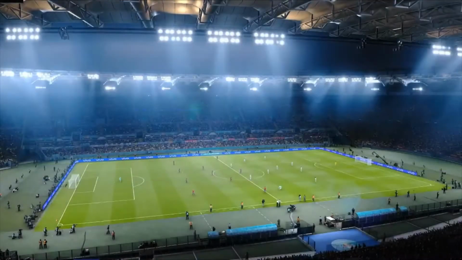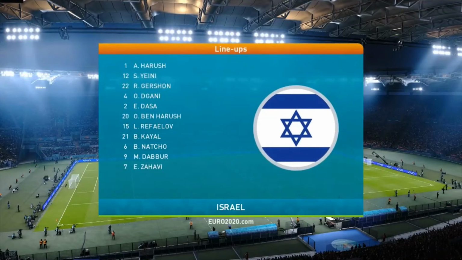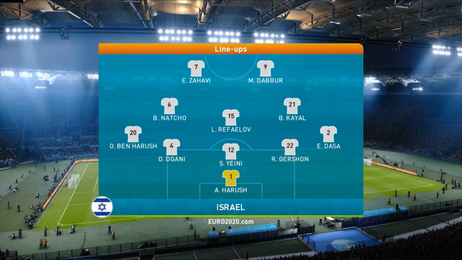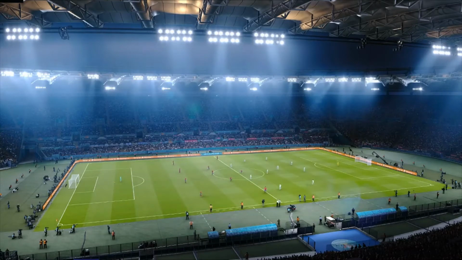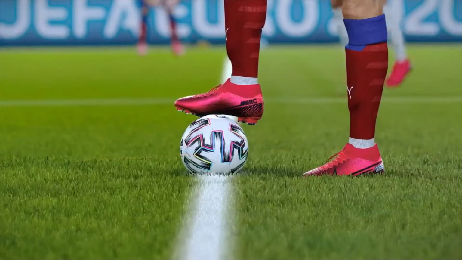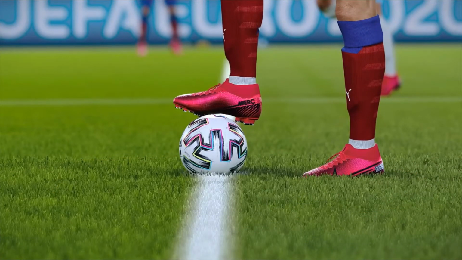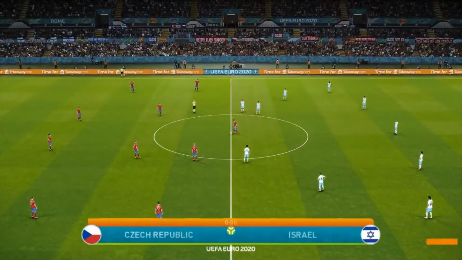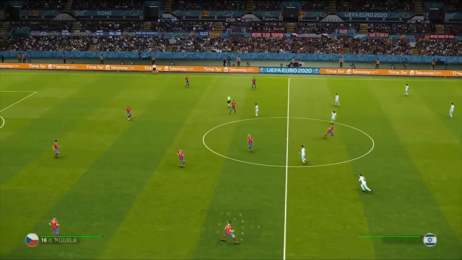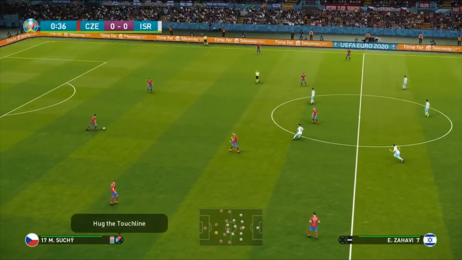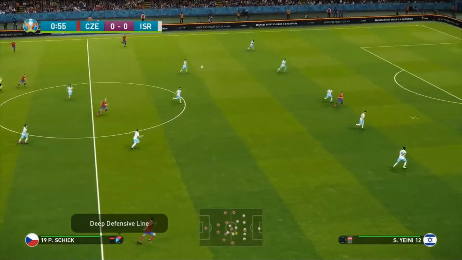And as for the Israelis, up top they've got Munas de Boer of Hoffenheim and Aaron Zahavi of the Chinese Super League. Rafalov is in midfield. And of course, both of these sides really do want the points. I've been told by Will, as the Israeli manager, to go attacking. And without further ado, game number 1 of day 4 begins here. It's Israel versus the Czech Republic.